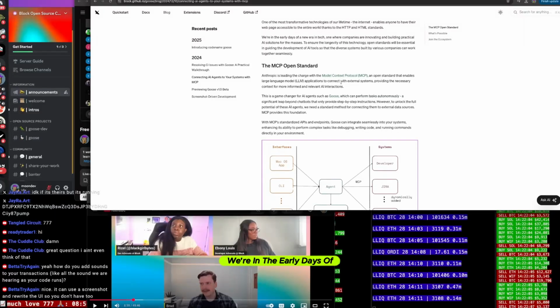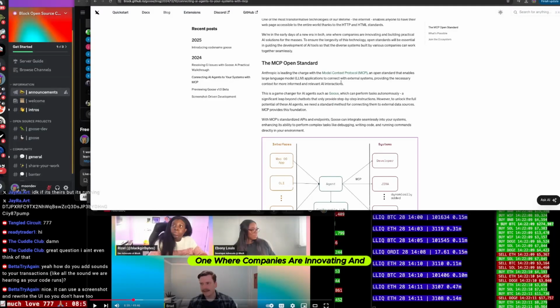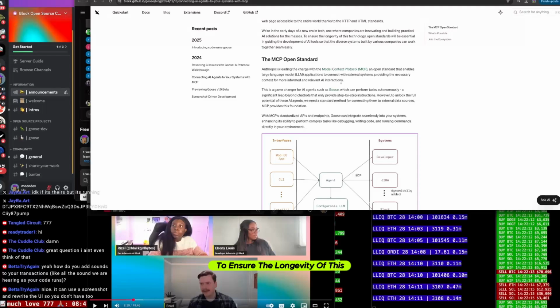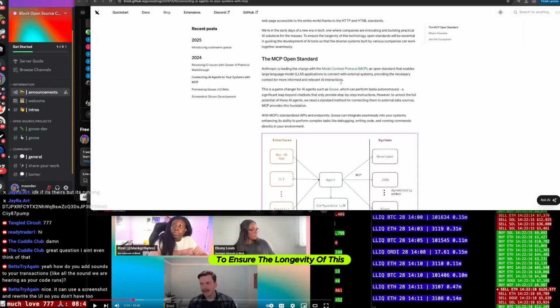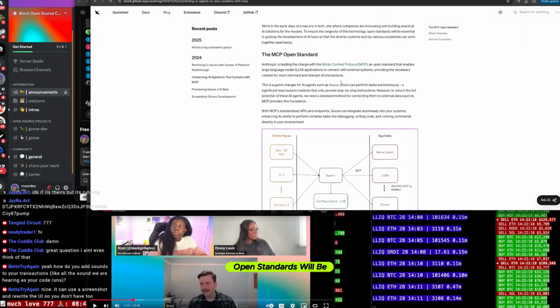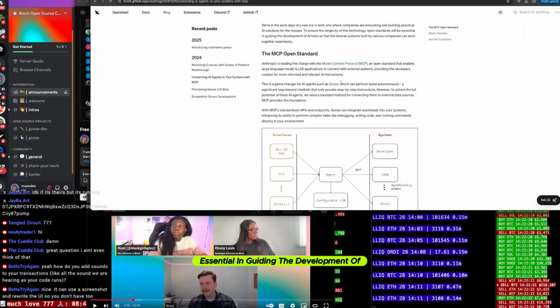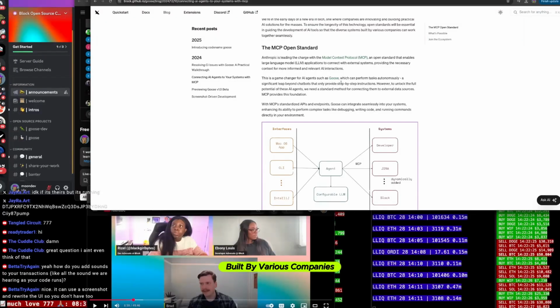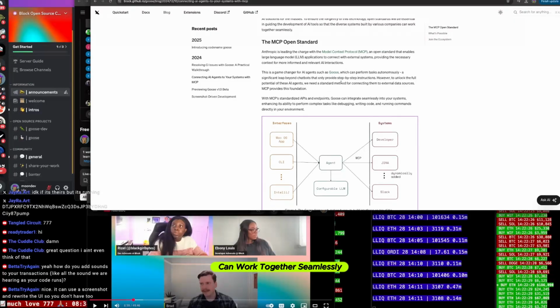We're in the early days of a new era in tech, one where companies are innovating and building practical AI solutions for the masses. To ensure the longevity of this technology, open standards will be essential in guiding the development of AI tools so the diverse systems built by various companies can work together seamlessly.